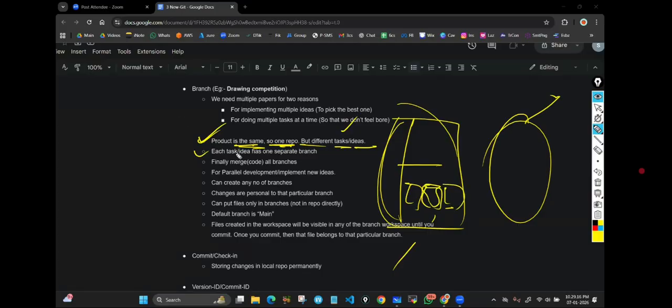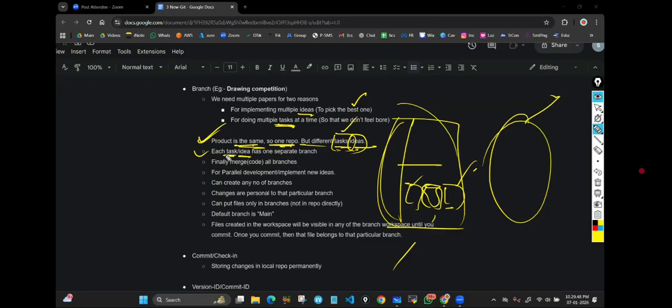Right. Each task or idea. Guys, here, when I'm using the word task, it means I want to do multiple tasks at a time. When I'm saying idea, it means I want to implement multiple ideas so that I can pick the best idea. When I'm doing multiple tasks, both are important, and I work on both tasks at a time. Okay? So for any of these reasons, we need multiple branches.